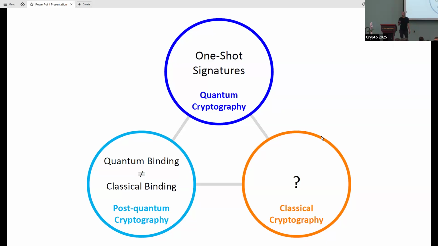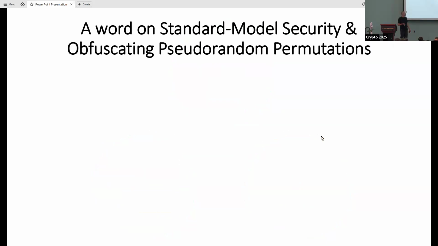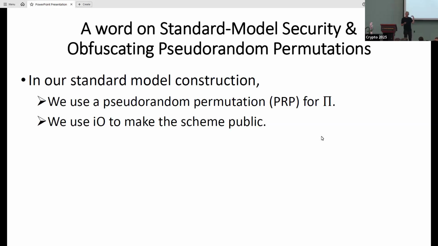And what about the classical part? The classical part comes when I actually want to prove the security in the standard model. And we just use a random permutation. In the actual scheme in the standard model, I'm going to use a pseudo-random permutation pi, and I'm going to obfuscate it using indistinguishability obfuscation. And then I'm going to publicize all of these circuits after obfuscating them with I/O.